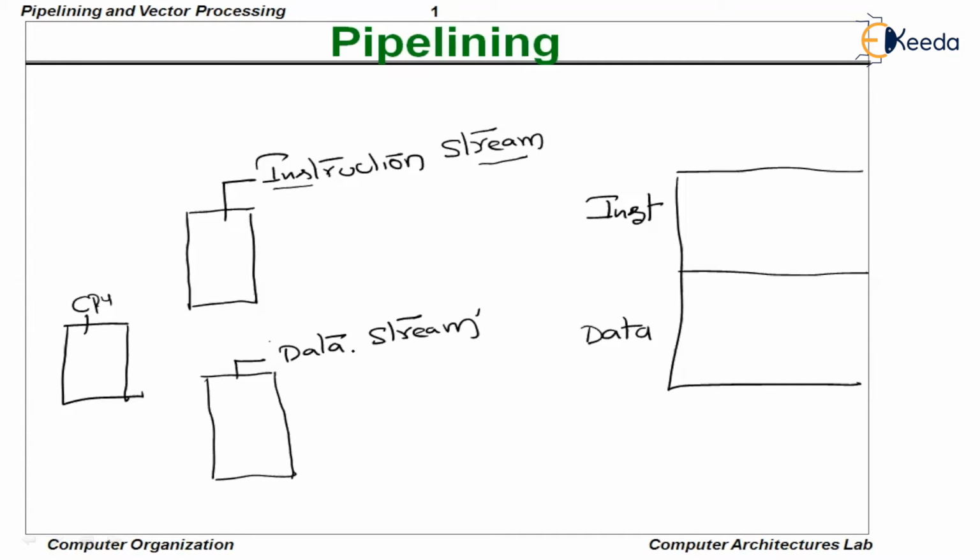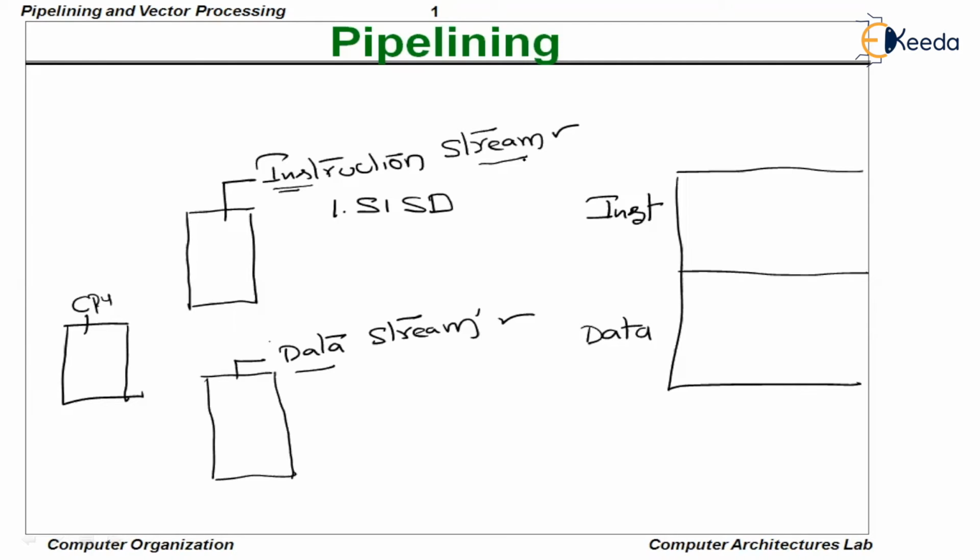Now, let me tell you, there are several categories in the CPU that is going to have this instruction stream and data stream. The first thing is called SISD. SISD stands for single instruction stream and a single data stream. The CPU could fetch only one instruction stream at a time and one data stream at a time.